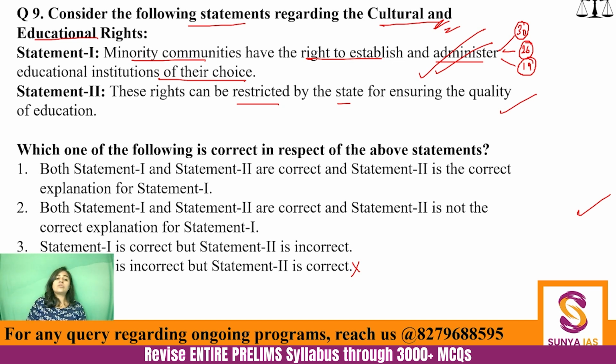So yes, this is also correct. However, is the second statement explaining the first statement? No. So the battle is not won if you know that both the statements are correct. You have to establish that analogy also, whether the second statement is explaining the first statement. It is not explaining the first statement. So the answer will be option number 2.